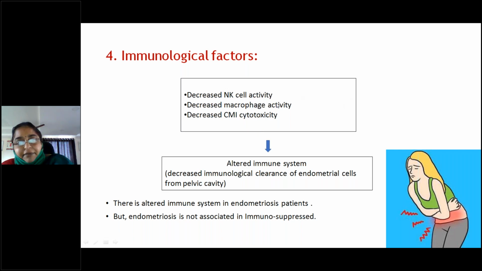Macrophages will be present, but their activity will be depressed. In these patients, all these factors play a role, and this leads to endometriosis. There will be an altered immune system, with decreased immunological clearance of endometrial cells from the peritoneal cavity. Okay.